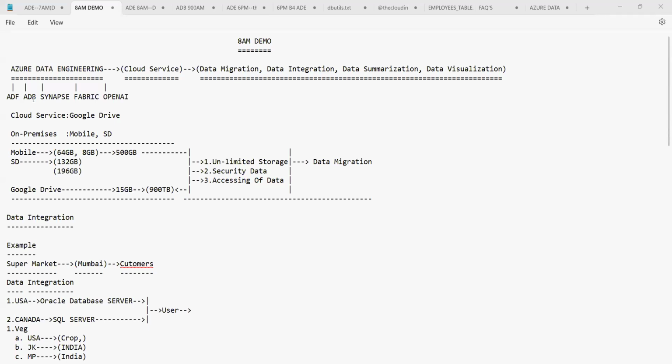And as a part of our course, we are going to see a complete one project lifecycle implementation. Also, we'll see how to implement the project from the starting point till the ending point with everything.